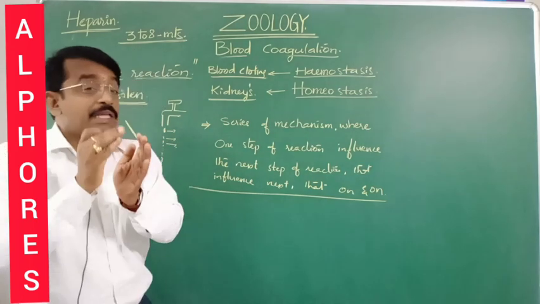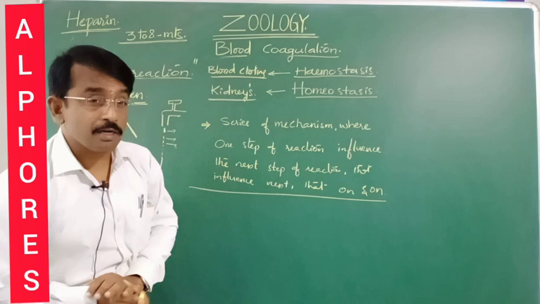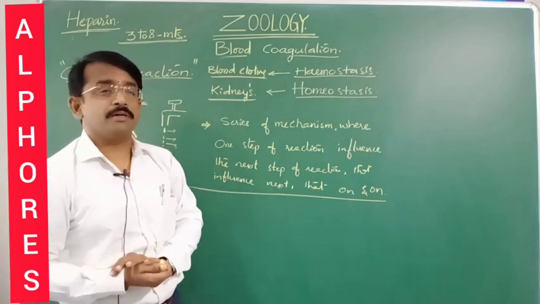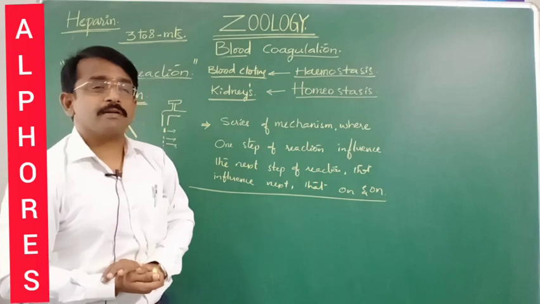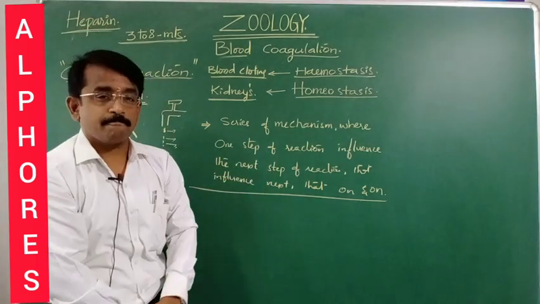Next, once the fibrin fibers are formed, they are in a soluble state itself. The hydrogen bonds of the soluble fibrin fibers, by a factor named the fibrin stabilizing factor, are converted into covalent bonds.